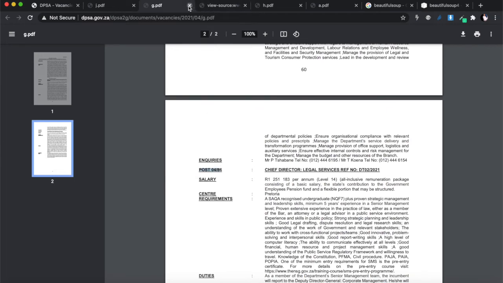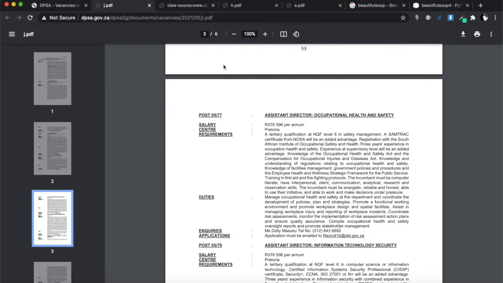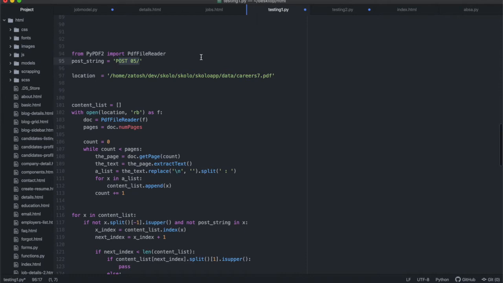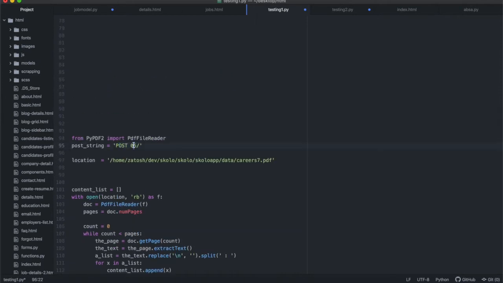So depending on which circular you're doing, you're going to have to write the code for the circular, or even better, you're going to be able to find the number from the URL itself. So this number, if you don't know what this number is, you can have this POST 0x, for example, right? Or POST 0 like that, all right?